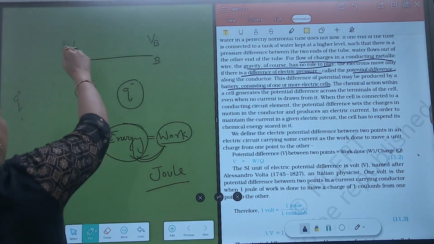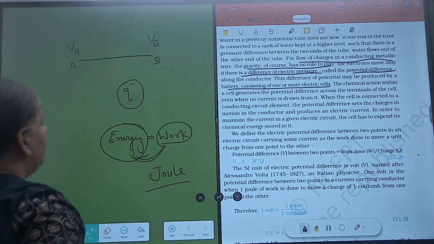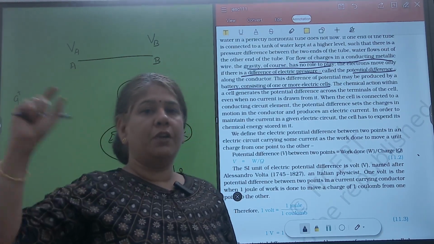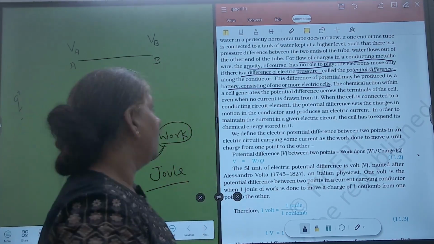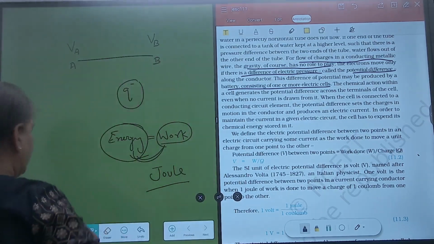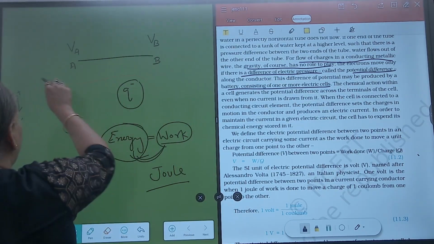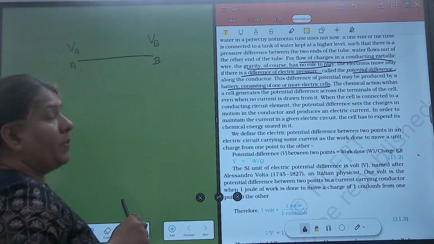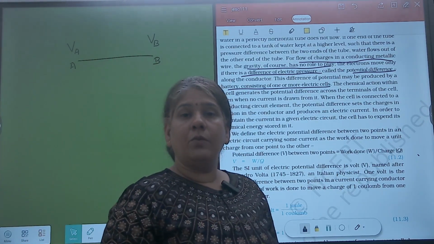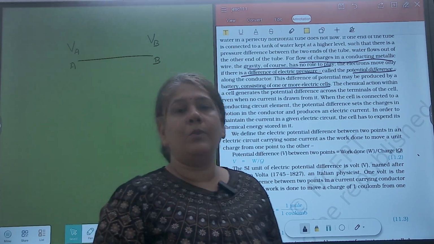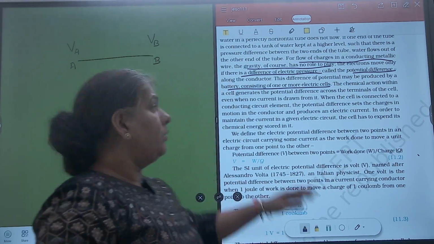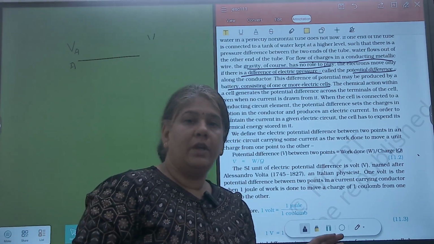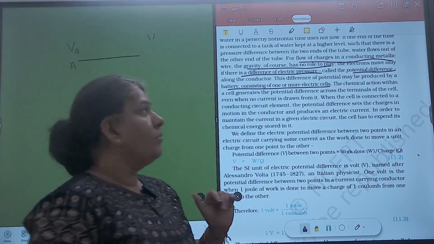Okay, so voltage at point B is the amount of work done to bring a unit positive charge from infinity to that point. And again, voltage at A can be defined in a similar manner. Again, it is the amount of work that is done to bring a unit positive charge from infinity to this point. So this is the definition of voltage, that is, some work is done.